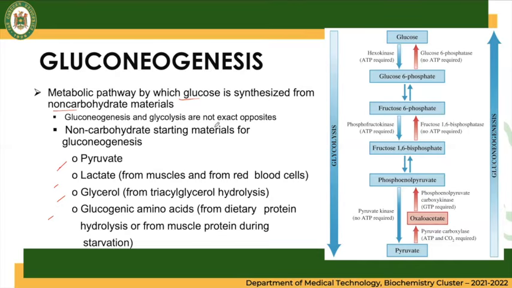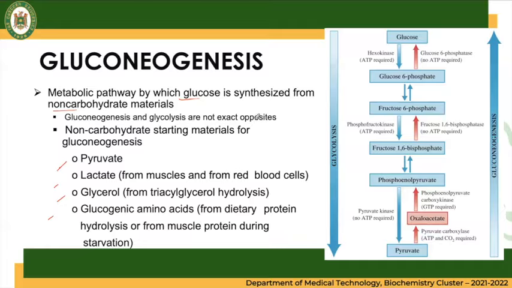And you have to remember that gluconeogenesis and glycolysis are not the exact opposites. So there are reactions that are irreversible in each of the processes. Magkaiba yung enzymes na ginamit. Okay, so again, there are some steps that are not in the glycolysis. Why?